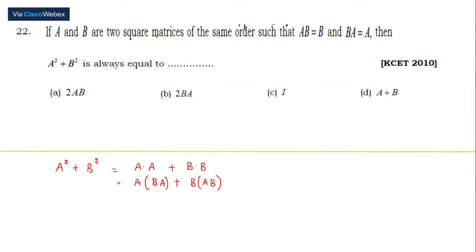Now it is a square matrix, so it satisfies the associative property of multiplication. So we can write this as A into BA, plus B into AB.